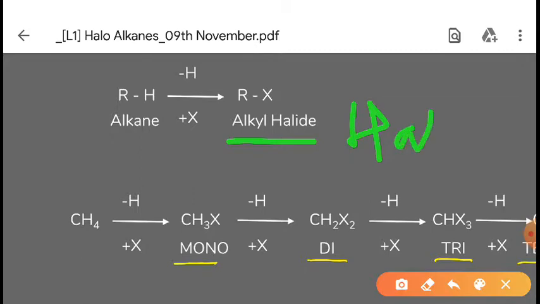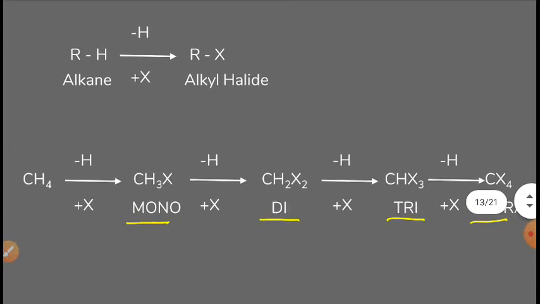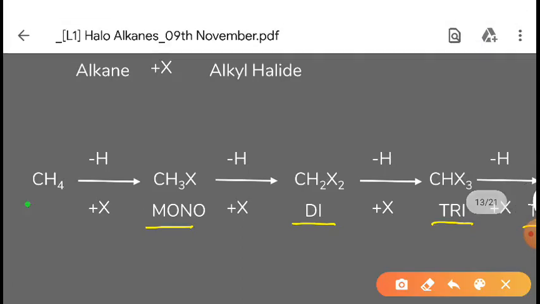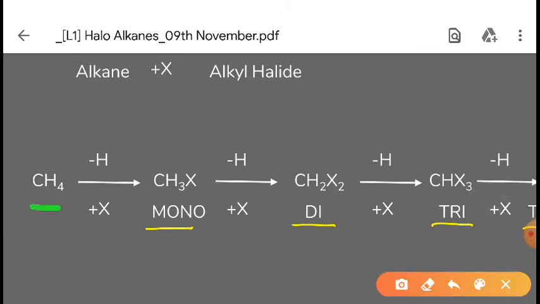So what we can say is, halogen derivatives of alkane are called haloalkanes. From here you can understand it nicely. This is our methane, which we all know. From this methane they have subtracted one hydrogen, and they have added one halogen. So it has become CH3X.